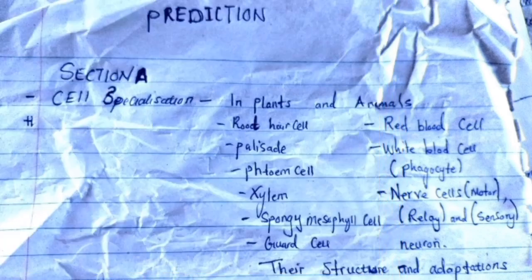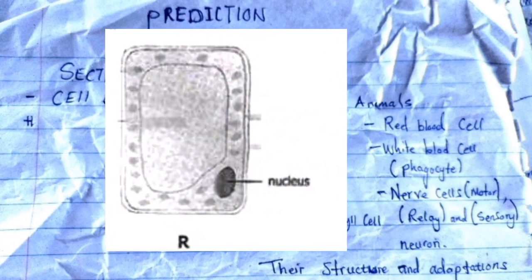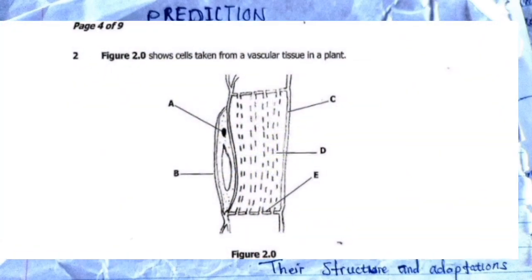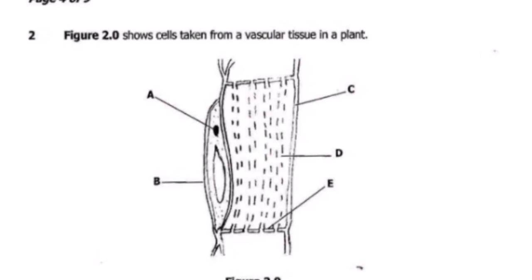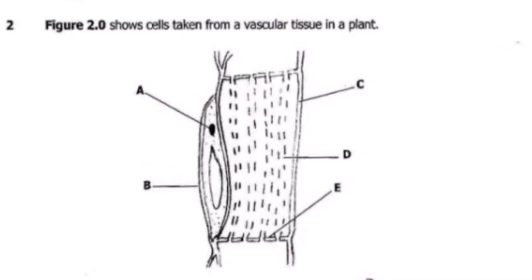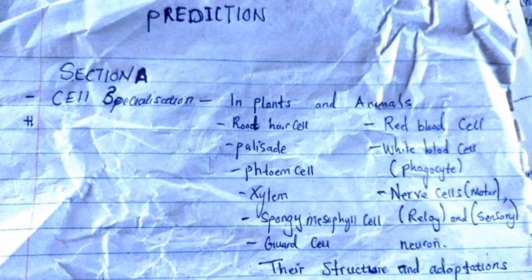Apart from that, you need to know the palisade cell, one of the specialized cells in plants. The function of the palisade cell is the site for photosynthesis, and you need the labels and the adaptations. You also need to know the structure of the phloem, the function, and the adaptations. Also the xylem, its structure, function, and adaptation.